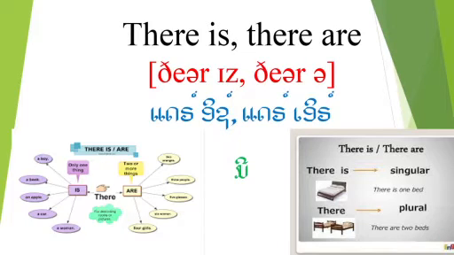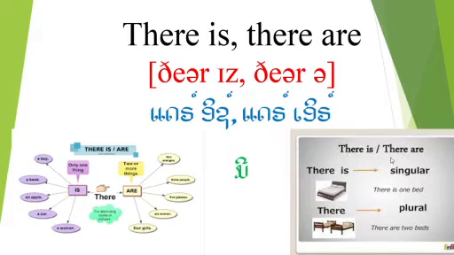The lesson of the script. You are going to study the new lesson. The topic is: there is, there are. Now I would like to talk more about the picture on the right hand, like I am pointing now.